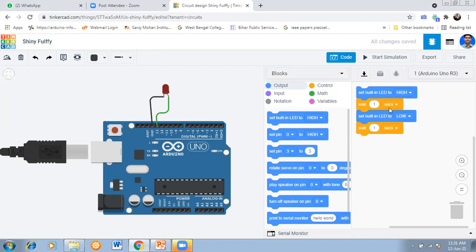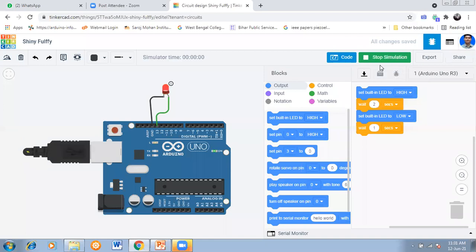So you can change this 1 second. Okay, you can vary it. Suppose I have written 2 seconds. So now it will be on. Suppose I start simulating. So see, it remains on for a longer time than off. See, high is for 2 seconds and off for 1 second. So now stop the simulation.